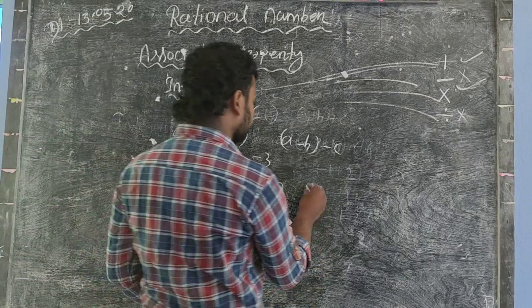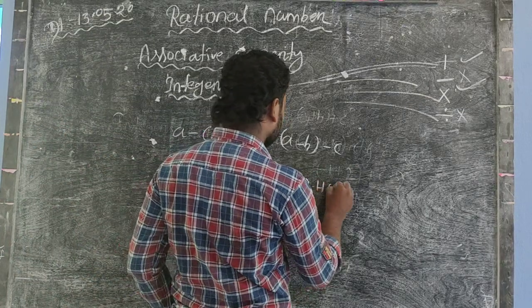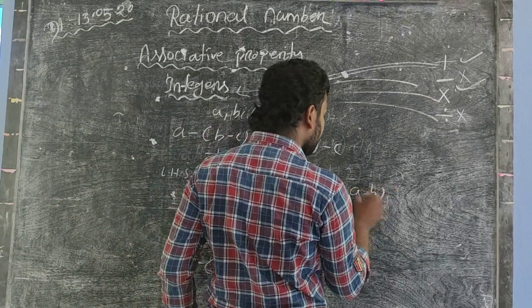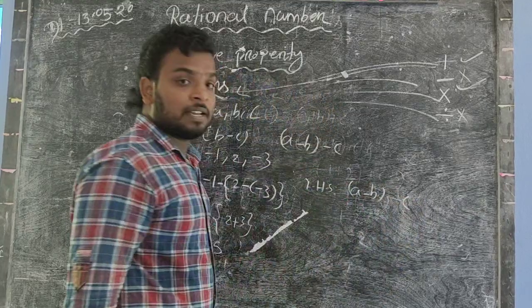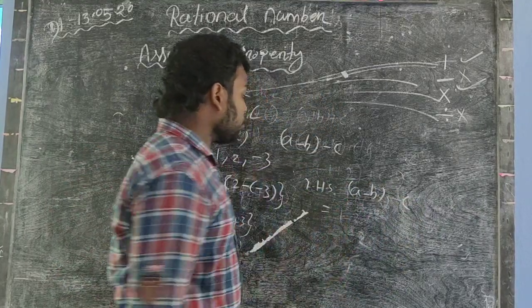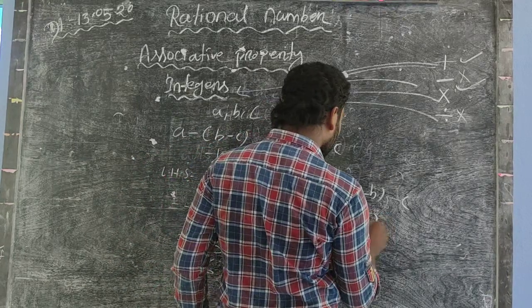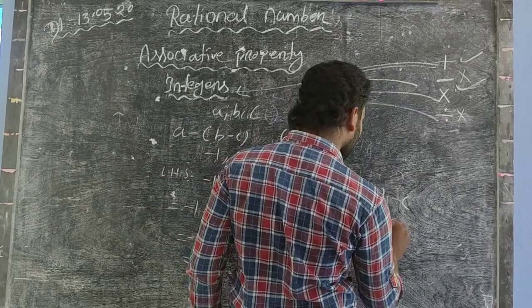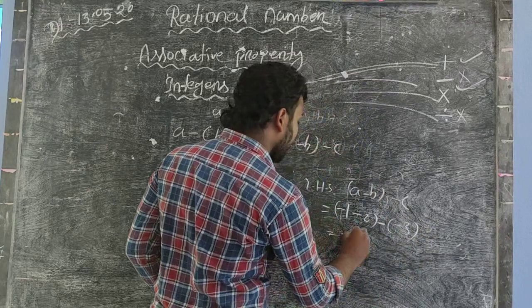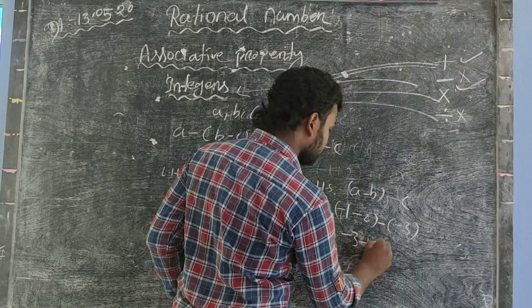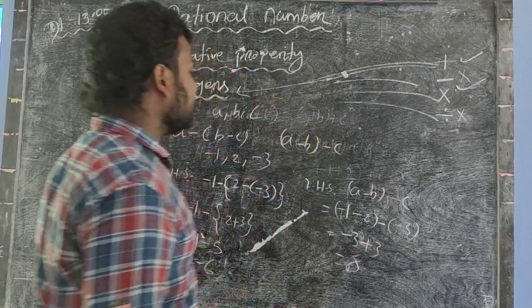Then the RHS, (a minus b) minus c. So equal to (-1 - 2) minus of -3. Equal to -3 plus 3 equal to 0.